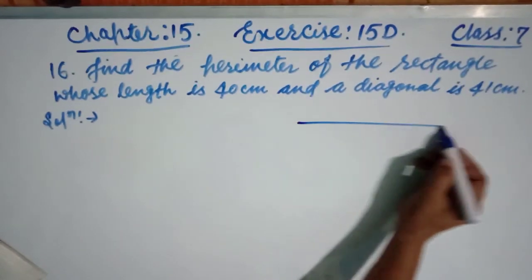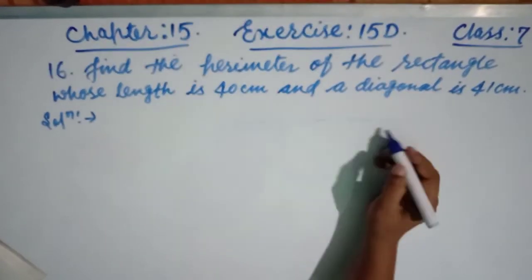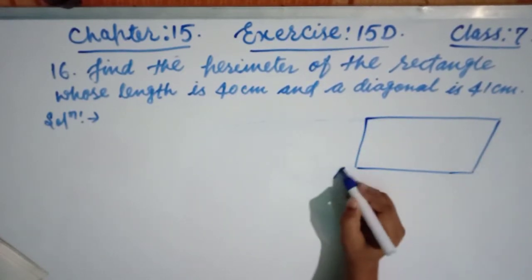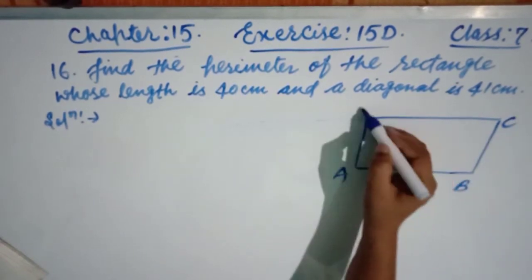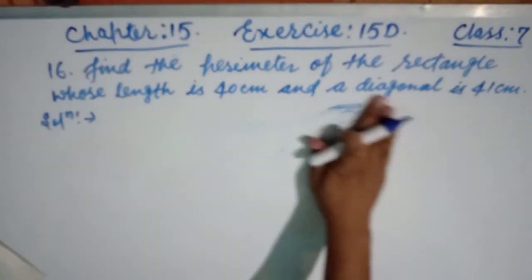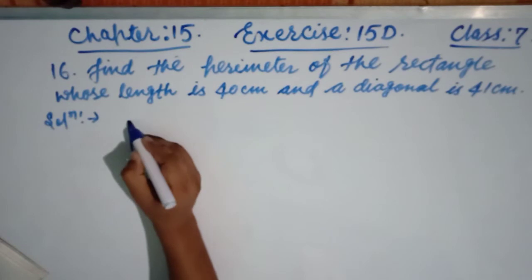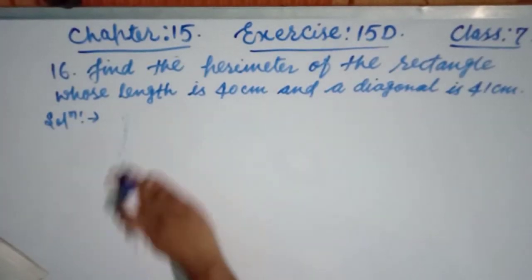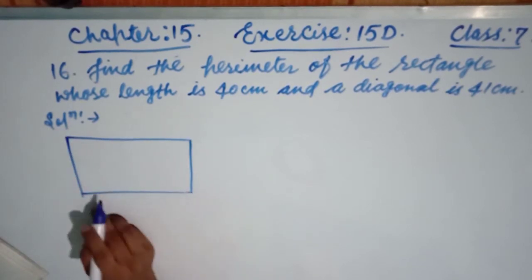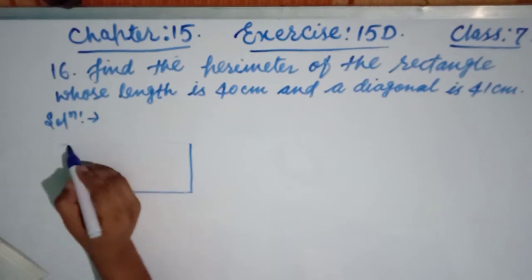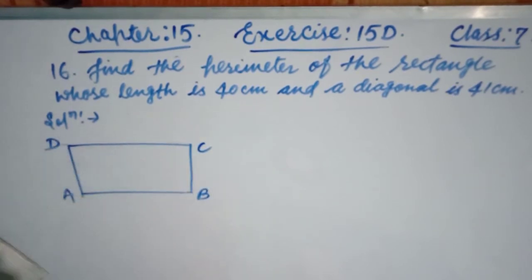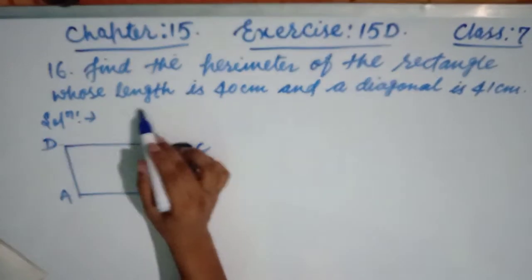Now first draw the figure. This is A, B, C and D. Now whose length is 40 centimeter?